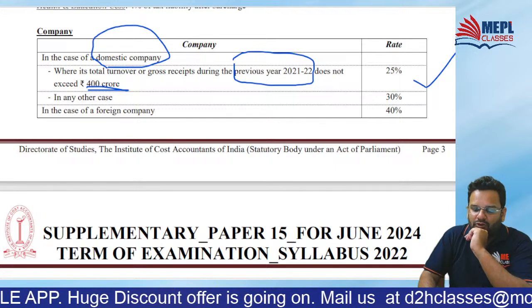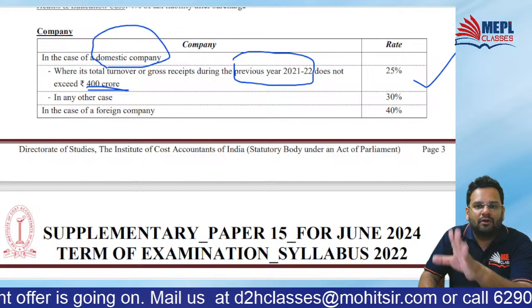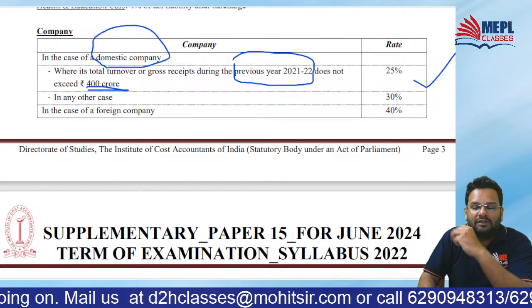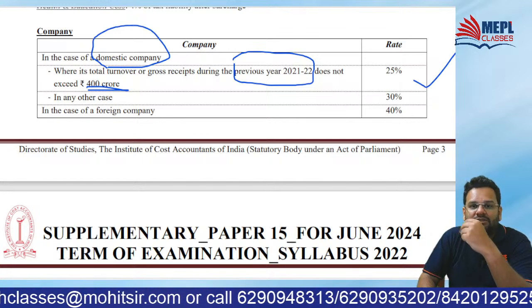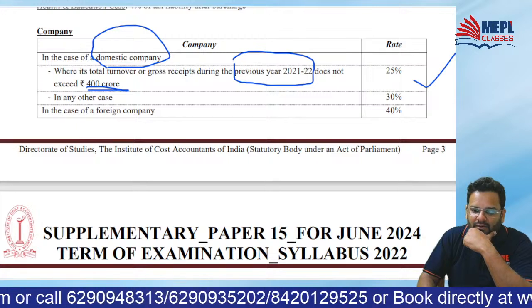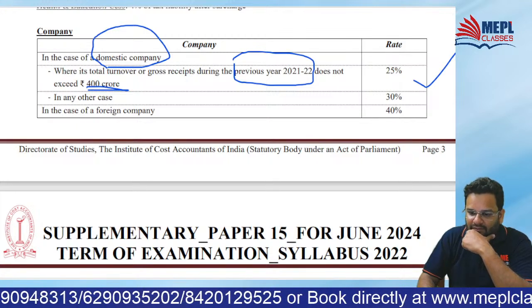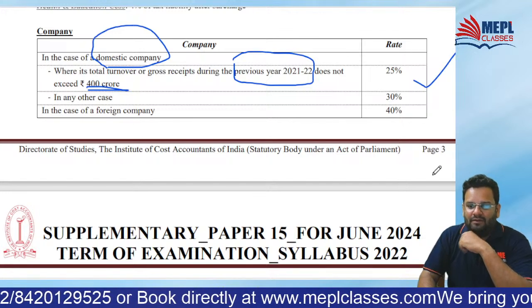Got the point? So you have to check for PY 21-22. If for 21-22 your turnover is not exceeding 400 crores, then you will pay tax at 25%. But if it is exceeding, then it will be at 30%.